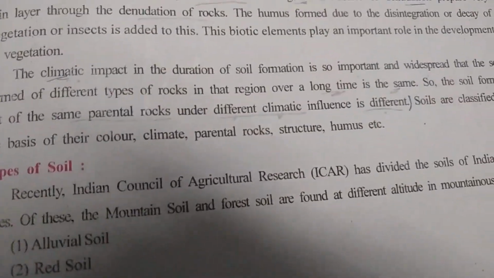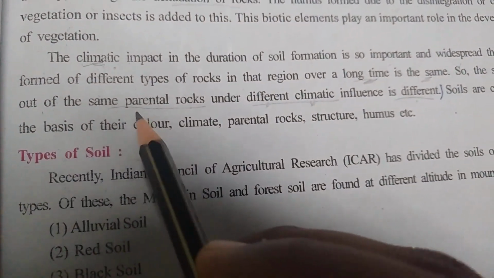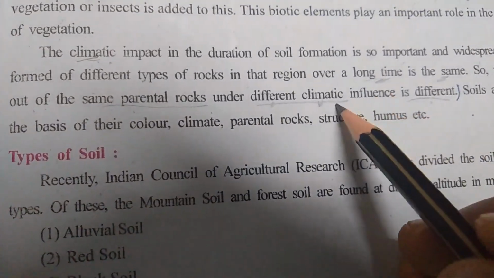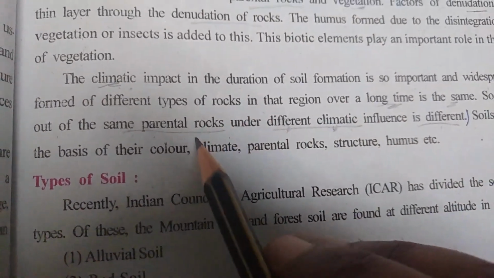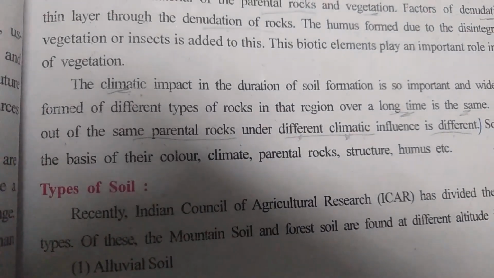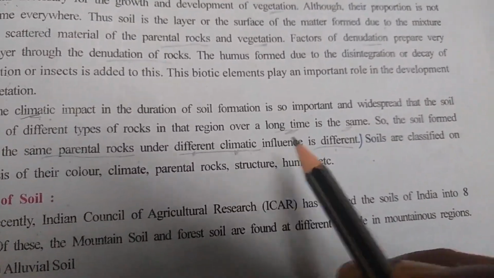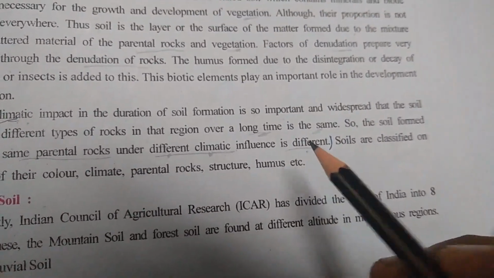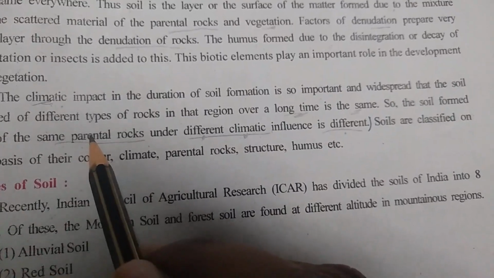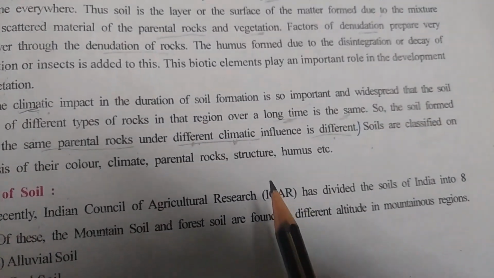I again repeat. See, the soil formed out of the same parental rock under different climate means what? The rock is the same. Naturally, the soil is also required to be the same, but the different climatic influence is different, so they go for different soil. So the impact is different. Even though the rock is the same, the climatic situation is different, so naturally the soil is also different.